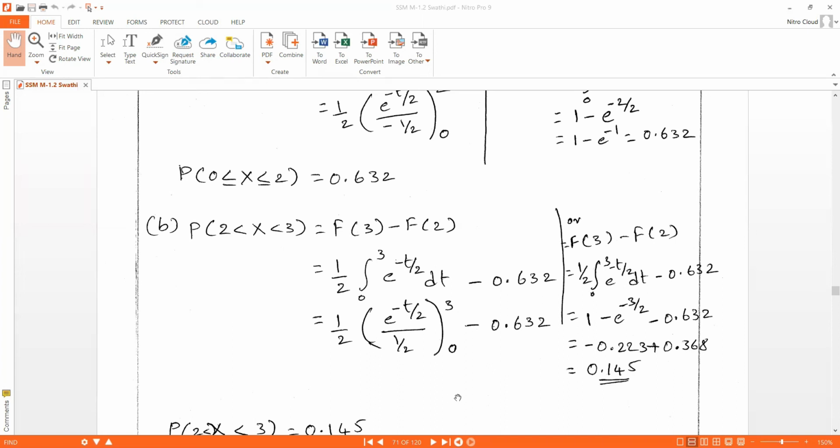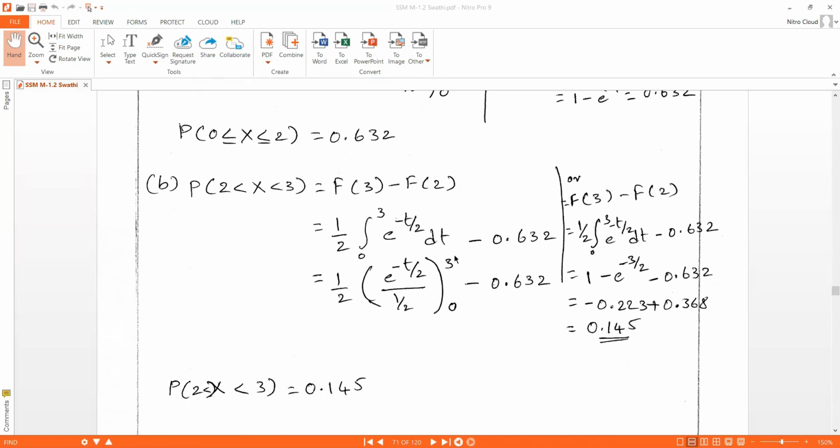We get 0.145 as the answer. Else we can solve it in the descriptive manner, using upper limit minus lower limit: in place of t we can substitute 0 as well as 3, and solve this problem. Both ways we can solve it. If you know the formula, we can directly substitute in the formula and get the answer easily.